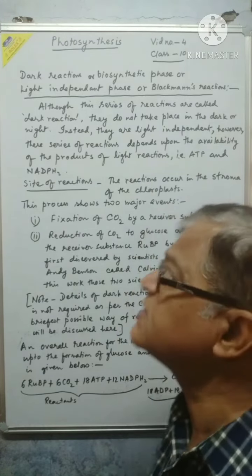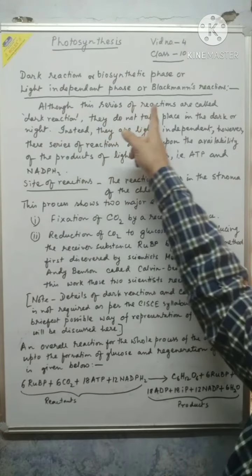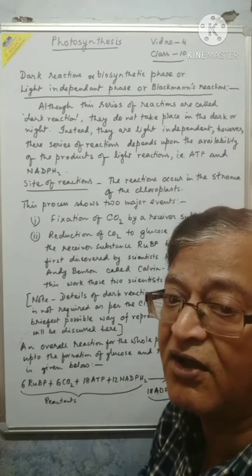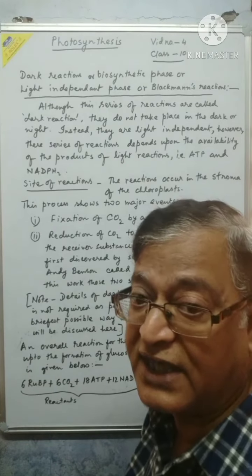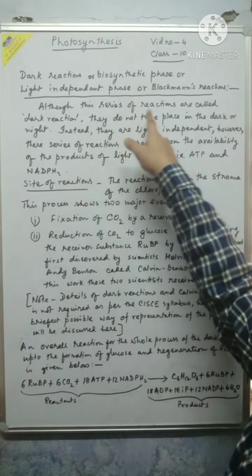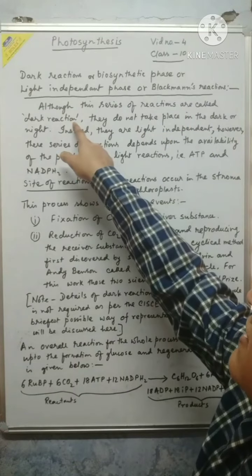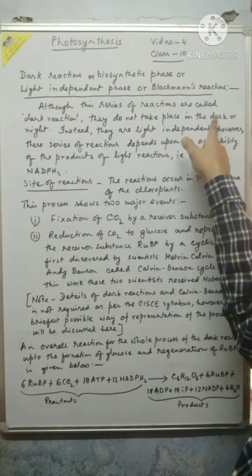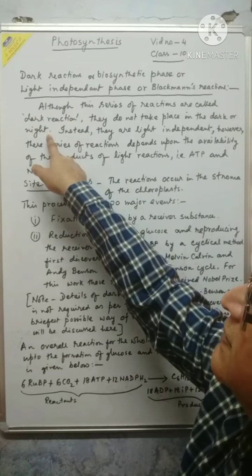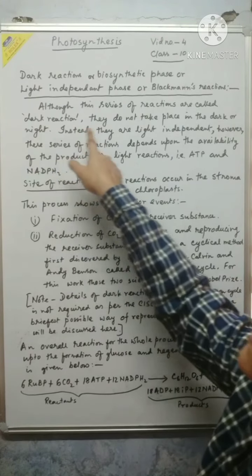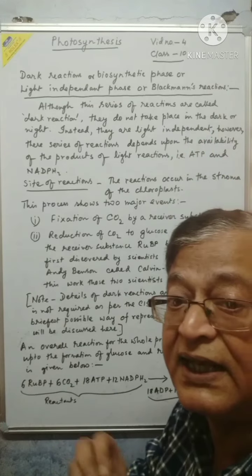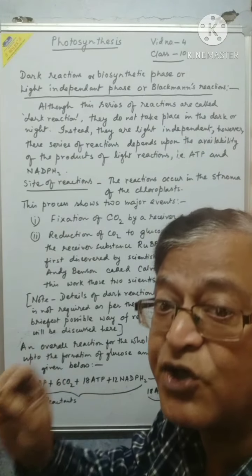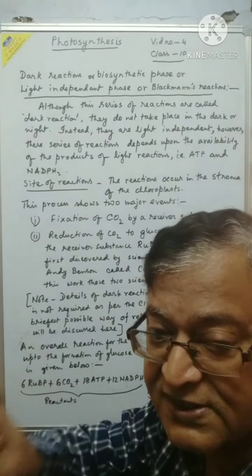Let us see the process. Here is the explanation of the misconception that you may have because of the word dark. This series of reactions called dark reactions does not take place in the dark or at night. Instead, they are light independent. Light is not required for the process.